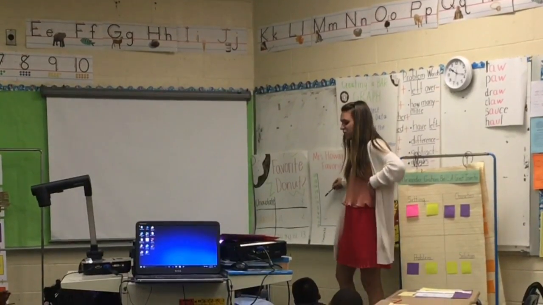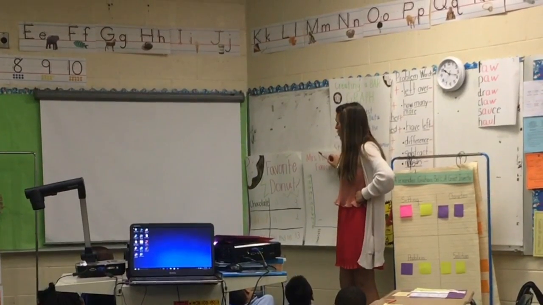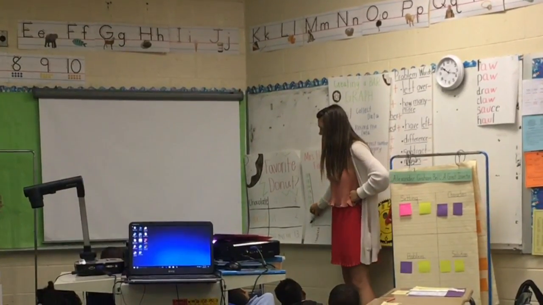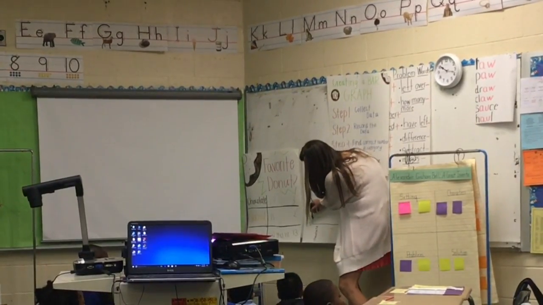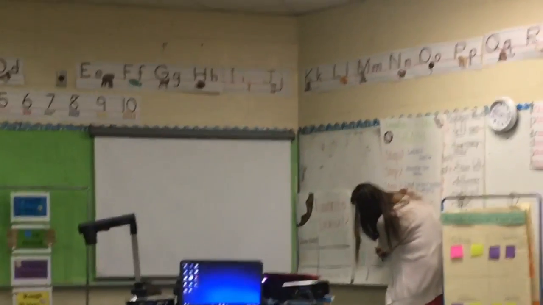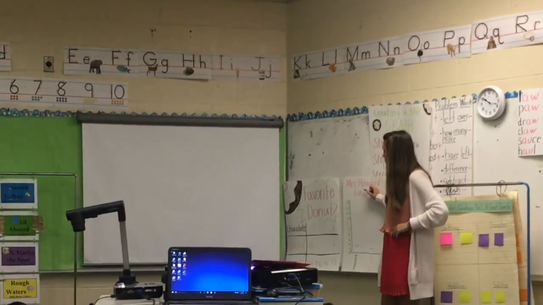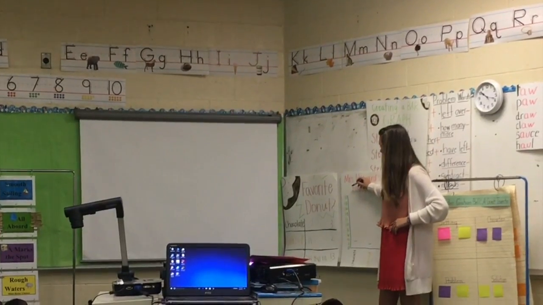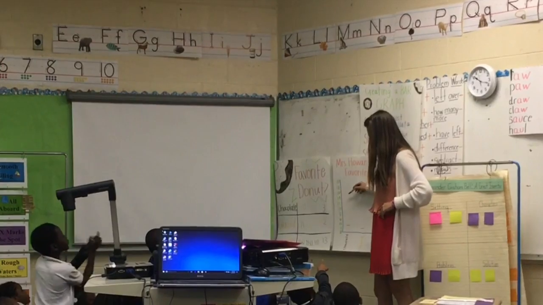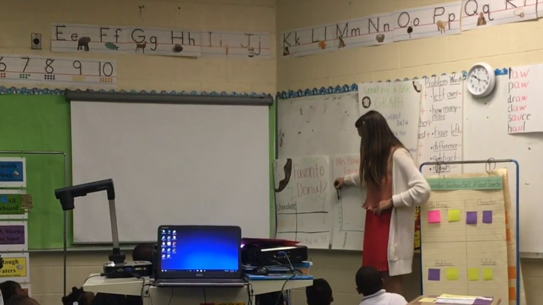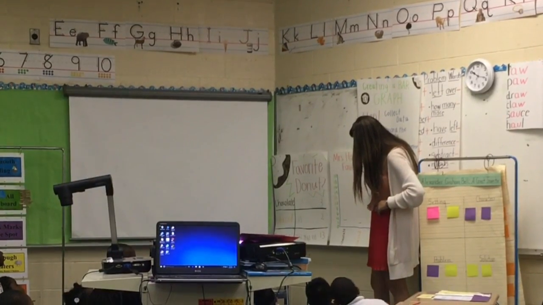Okay? What about for glazed? 2. So what do I need to find on this side of the bar? I need to find the number 2. Find the number 2 and bring it over. What about for sprinkles? 13. So someone tell me where in the world I'm going to put the number for 13. In the middle of 12 and 14? Yes. Okay. Here we go.